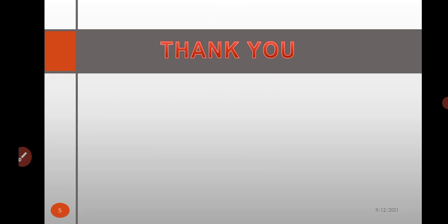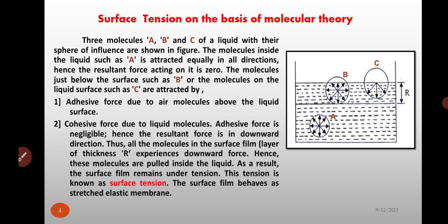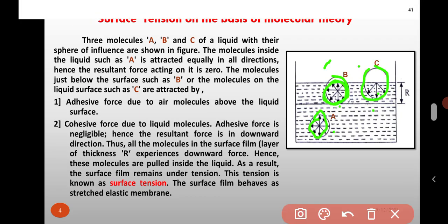In molecule C, half part is outside and half part is inside, so again both forces are present, and the resultant force is in the downward direction. Adhesive force is due to air molecules above the liquid surface, and cohesive force is due to liquid molecules. Adhesive force is negligible. Hence, in molecules B and C, the resultant force is in the downward direction.